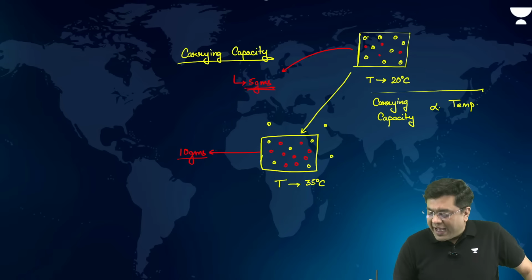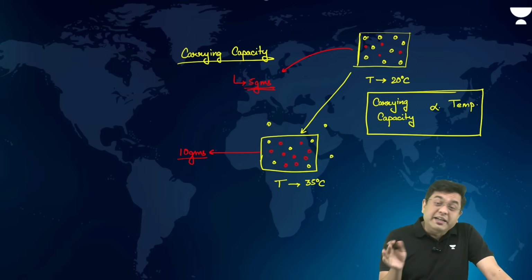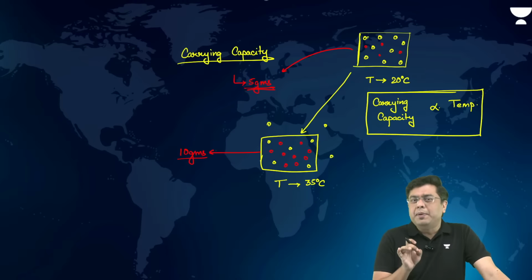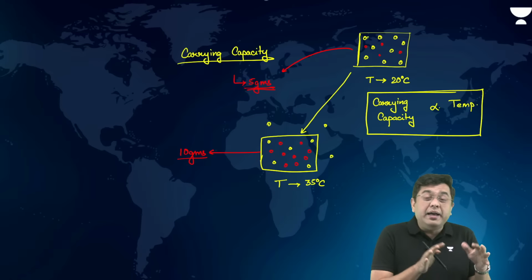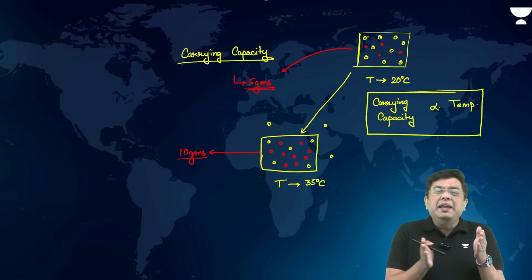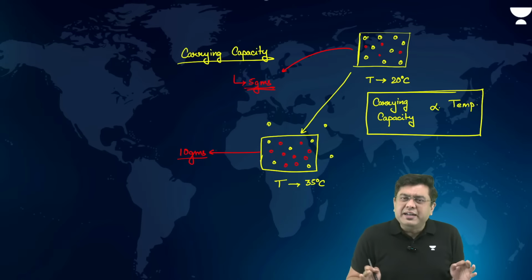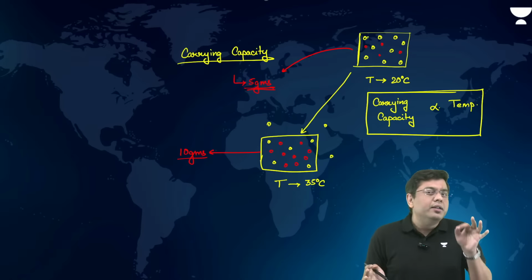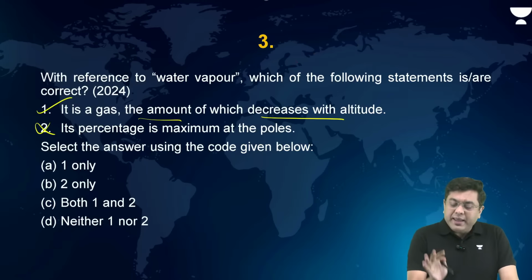So that means if the temperature of any air parcel is high, the air will be able to accommodate a greater amount of particles. If the temperature of the air parcel is lower, its ability to carry the water vapor will be lower. So that means what? Wherever the temperature is higher across the planet, there will be a greater abundance of water vapor in the atmosphere. Wherever the temperature is lower across the planet, during any season, in any region, that will mean a lower amount of water vapor. Now apply the same logic in the second part.